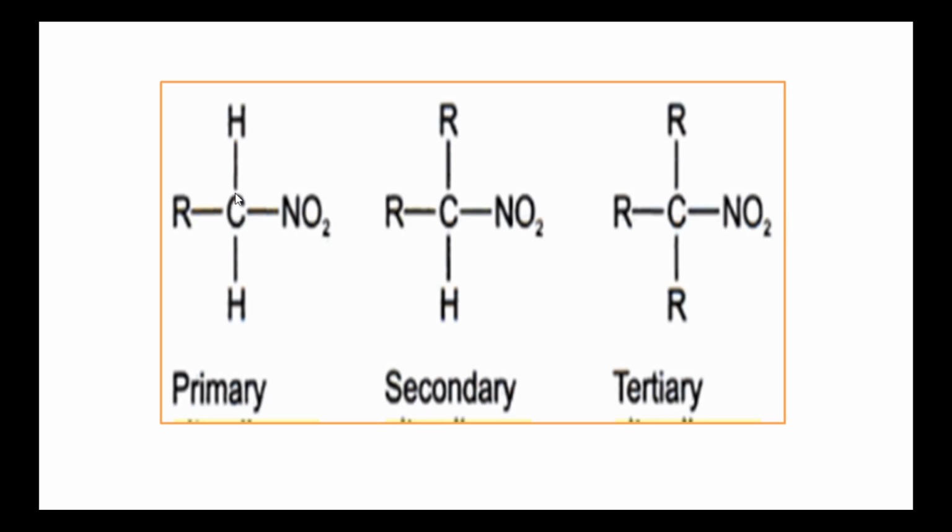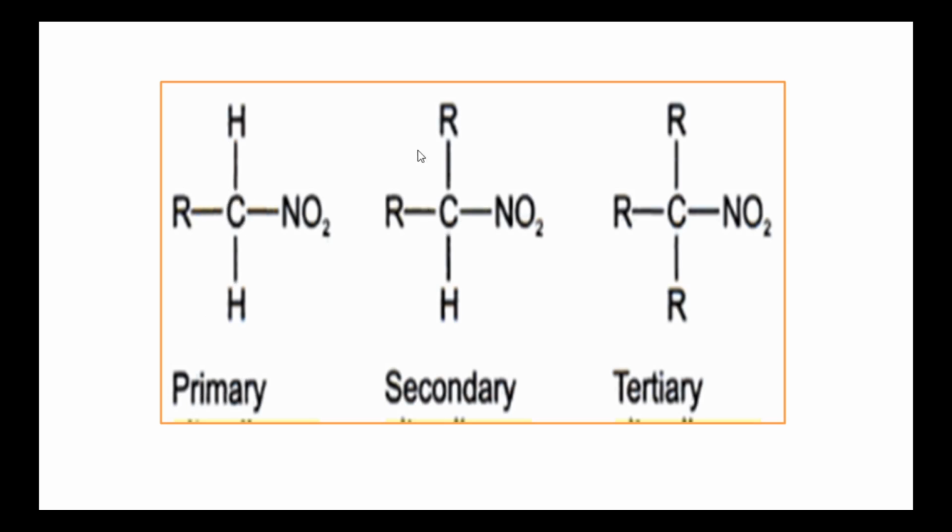In these three examples, we consider the first example, where the NO2 group is attached to the primary carbon. What is a primary carbon? The carbon atom which is attached to one other carbon atom or no other carbon atom is known as a primary carbon atom. In this molecule, the carbon atom is attached only to one other carbon atom, so this is the primary carbon atom. In this molecule, the NO2 group is attached to the primary carbon atom, so it is grouped as a primary nitrohydrocarbon.